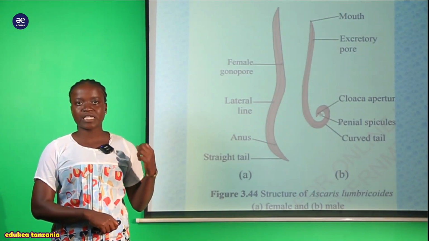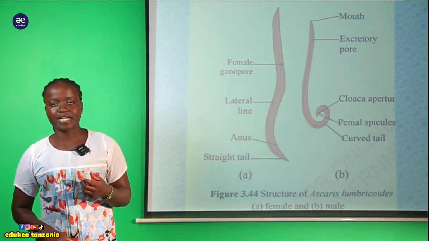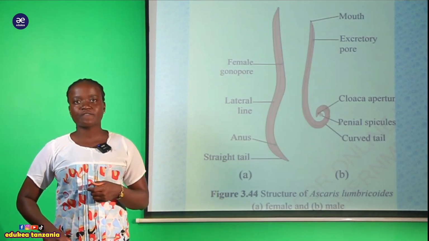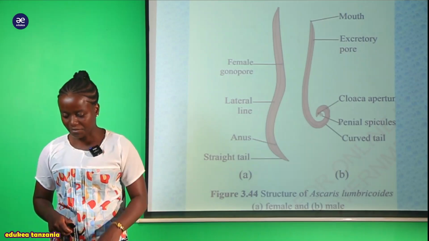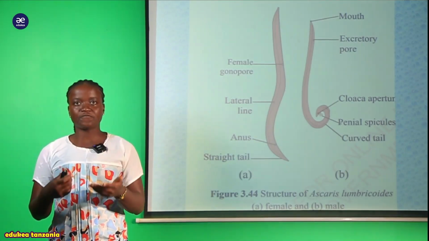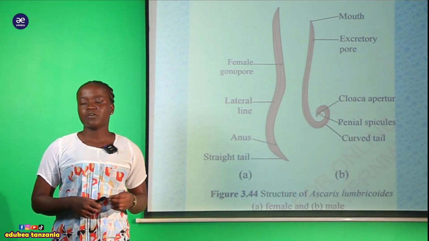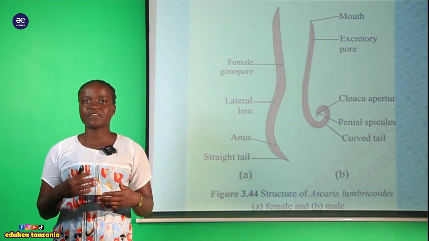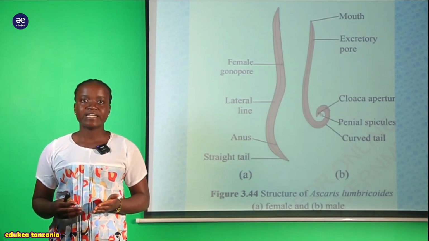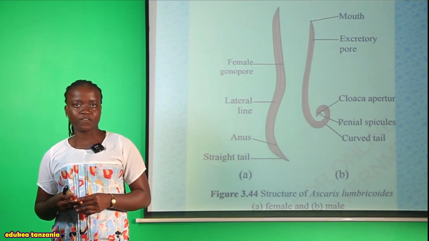Don't forget to mention the difference between the female and the male reproductive structure, or the structures which are found in male and female. So my student, that is all about the structure. So now we are moving further to discuss the adaptation of this organism to survive in different kinds of lifestyle, that is parasitic mode together with the free living form.